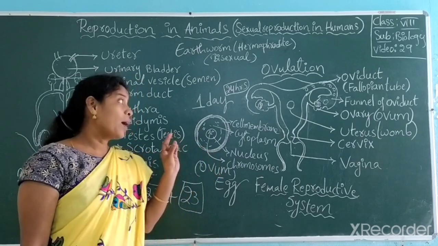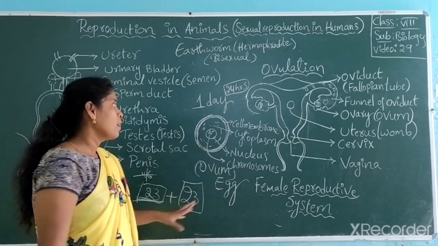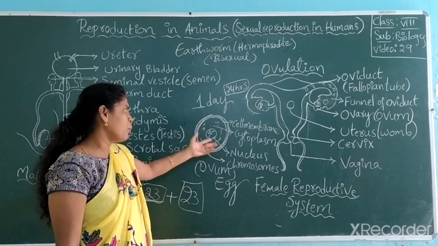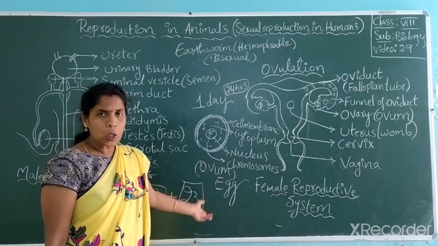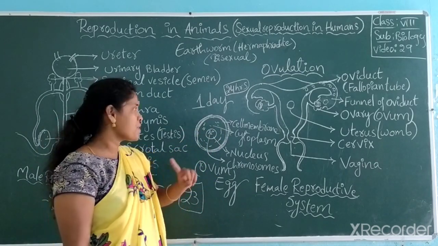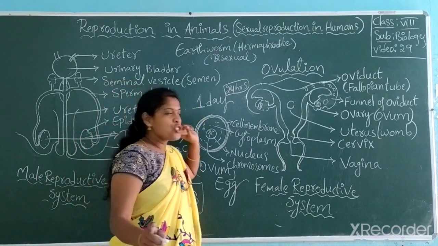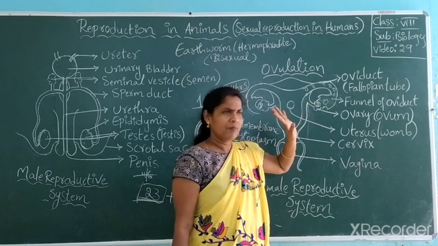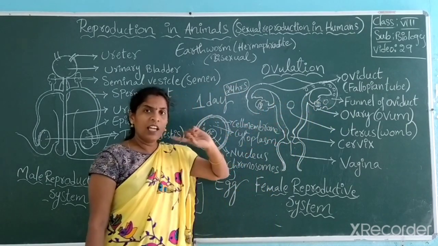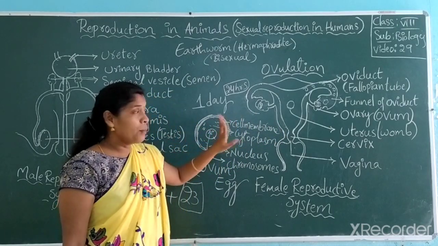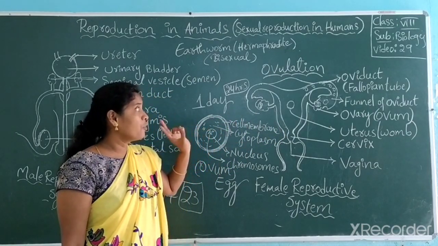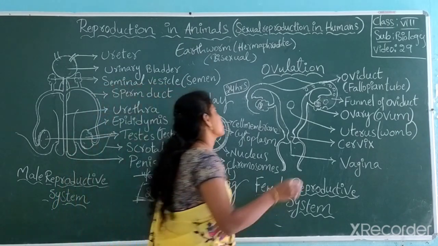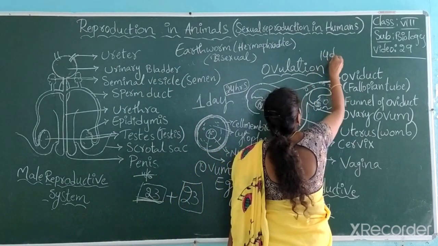Is it clear? So one more time I will repeat this point. Generally ovum, which is like a cell, is the largest cell, has cell membrane, cytoplasm, nucleus, which has chromosomes, 23 chromosomes, one set of chromosomes, and which is produced from the ovary. Am I right? And the ovum is produced once, from either ovary. For production of ovum, how many days does it take, you know? It takes 14 days.